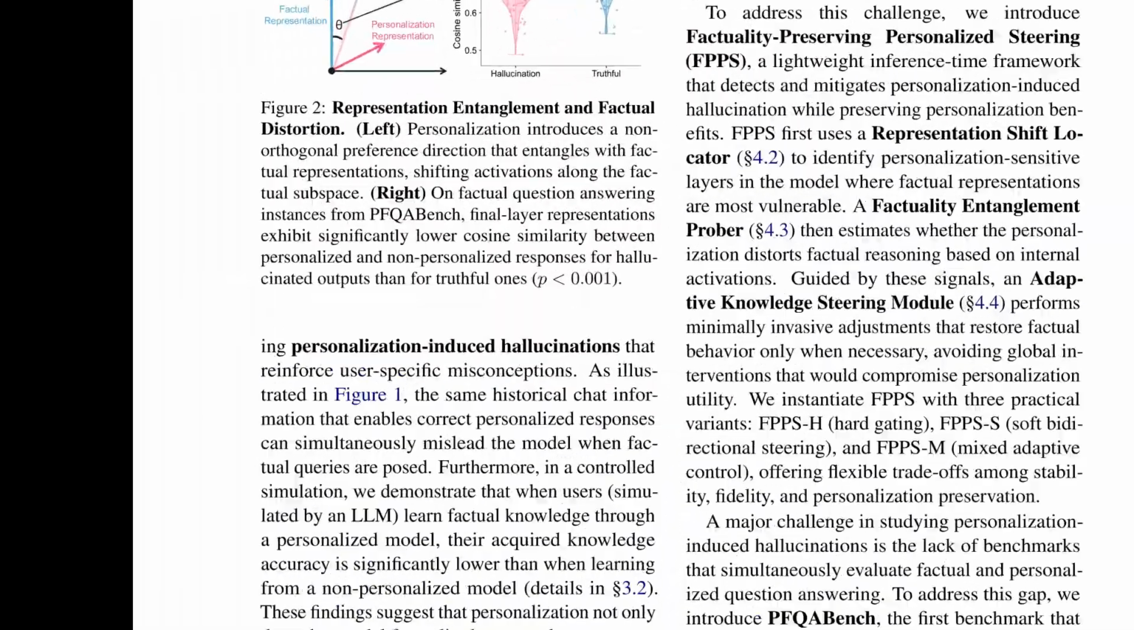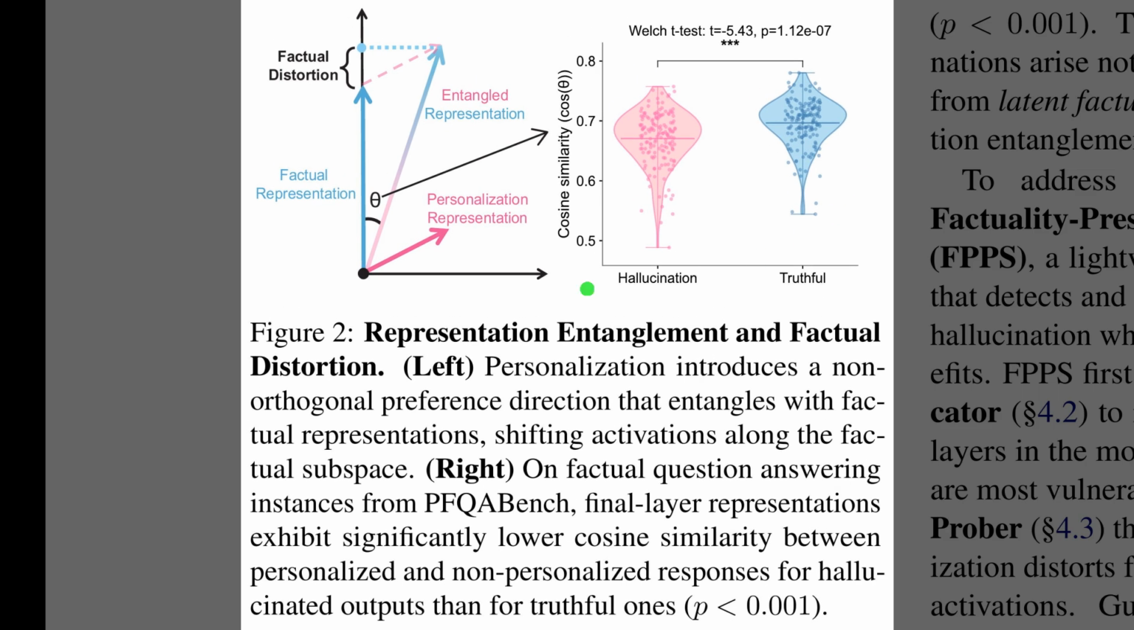Well, Figure 2 explains the mechanism driving these errors. On the left, the vector diagram shows the vertical blue arrow representing factual knowledge. The personalization vector, shown in pink, pulls the final representation sideways, creating factual distortion because the two directions are entangled. To the right, the plots confirm this experimentally. The pink distribution reveals that during hallucinations, the model's internal state is significantly less similar to the factual baseline than during truthful answers, shown in blue, proving the distortion is real.